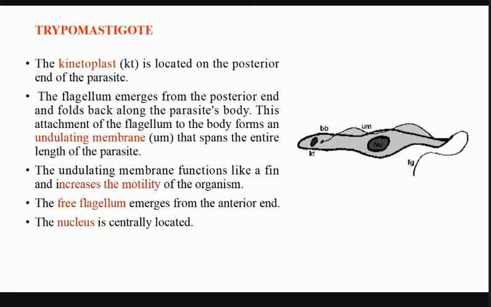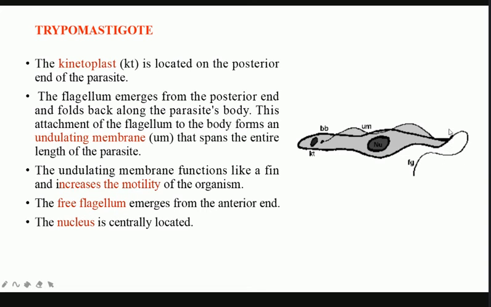So the first one is the trypomastigote form, in which the kinetoplast is posteriorly located. In all the classes I have always told you that the part from which the flagellum arises is the anterior part. It is not the tail, rather it is arising from the anterior region. So this is anterior, this is posterior. The location of the nucleus is central, and the kinetoplast is located toward the posterior part. Here there would be mitochondria and other structures, which we have not included, just to make it clear.